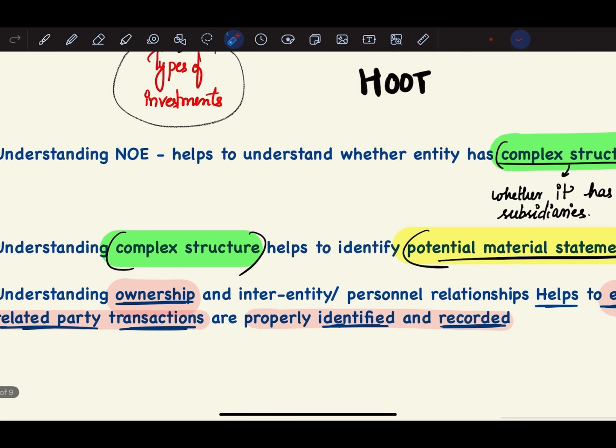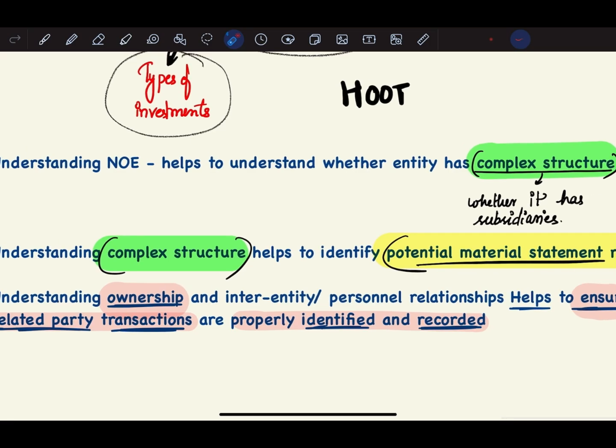So understanding the nature of entity helps to understand whether the entity has a complex structure, whether it has subsidiaries, whether it has associates, whether it is a subsidiary. So it basically helps to understand whether the entity has any complex structure, and understanding that complex structure helps to identify potential material misstatement risks. Okay. So understanding ownership and inter-entity personal relationships also helps to ensure related party transactions are properly identified and recorded. So we have understood that related party transactions are specific areas,